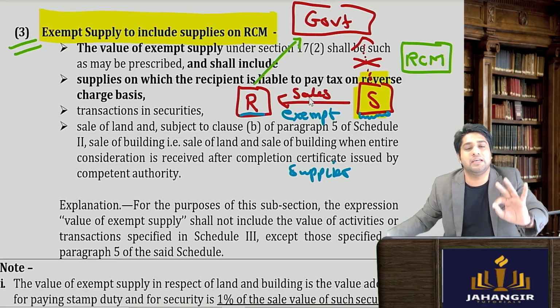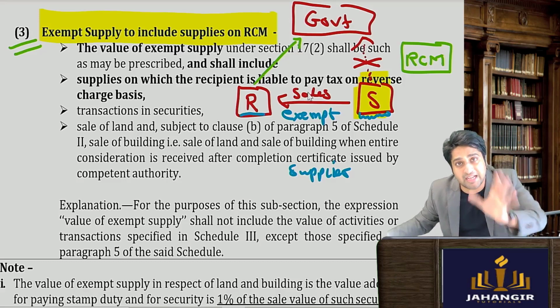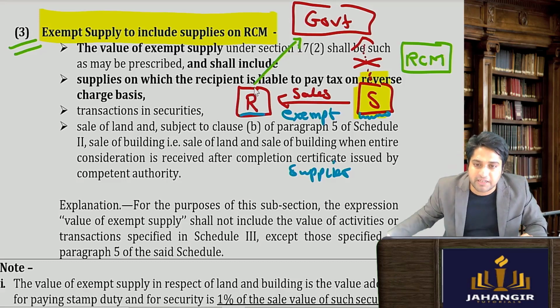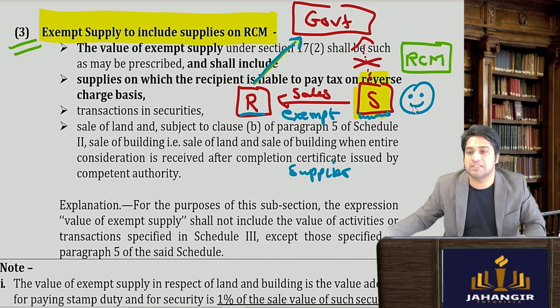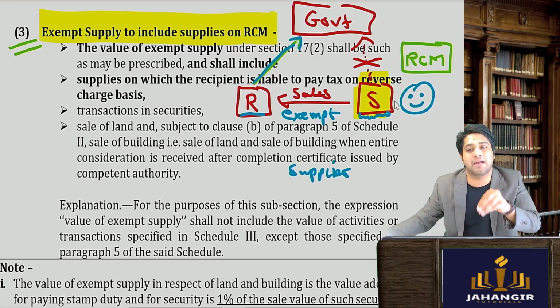because he is not liable to pay the tax to the government or even collect the tax. The recipient will do all this job of collecting the tax and paying it to the government, etc. So from the supplier point of view, he's going to be really happy because he is not liable to pay the tax to the government. For him, these are exempt supplies.